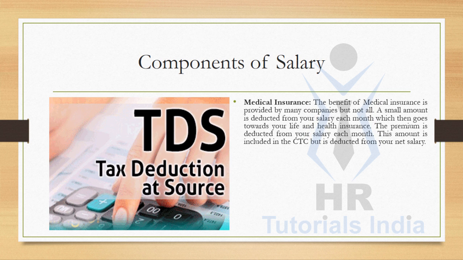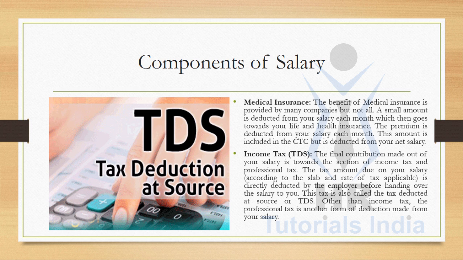Medical insurance. The benefit of medical insurance is provided by many companies but not all. A small amount is deducted from the employee's salary each month, which then goes towards their life insurance and health insurance. The premium is deducted from the employee's salary each month. The amount is included in the CTC, but it is deducted from the employee's net salary. Medical insurance is a private insurance policy which is provided by the company for the employee's health and life. The premium is deducted from the salary of an employee on a monthly basis and paid to the insurance company for the purpose of life insurance and health insurance.